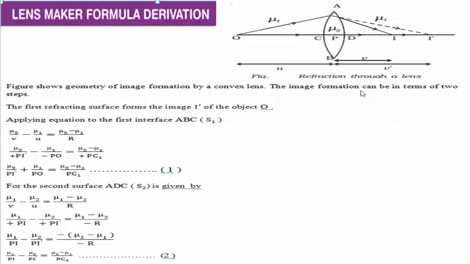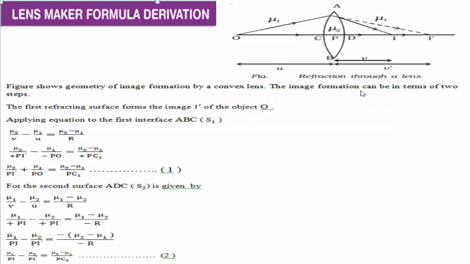Nu2 divided by V, where V stands for the image distance, that is taken as PI dash. In lenses, all distances are measured from the optical center, that is denoted as P. Here I have taken plus PI dash because the image distances are measured in the direction of the light. So that's why it is taken as plus.